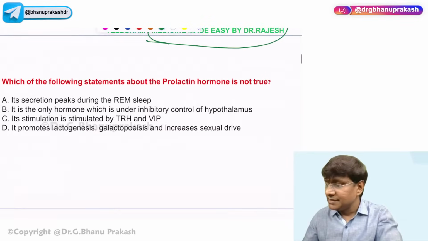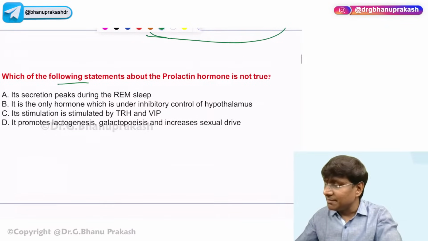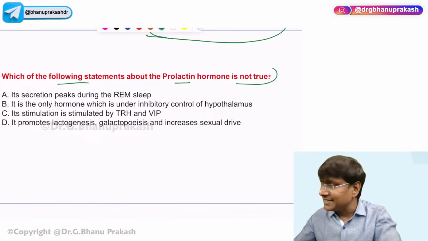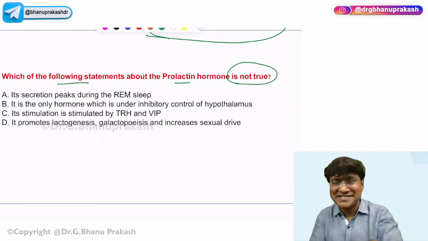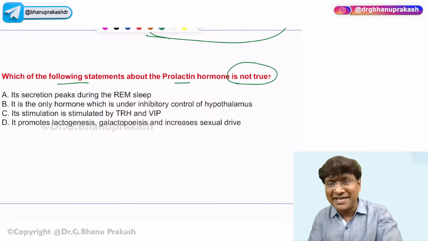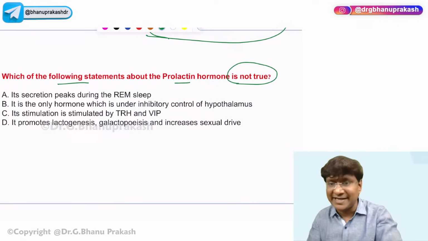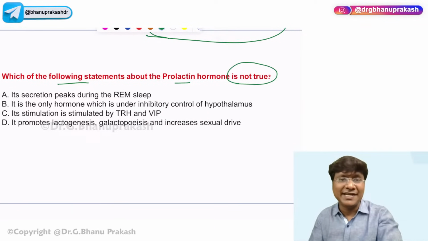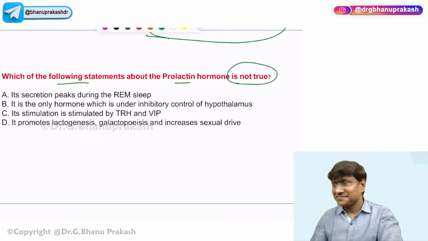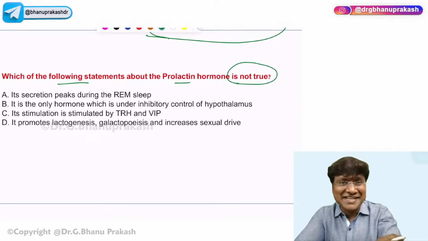Right. Which of the following statements about the prolactin hormone is not true? Its secretion peaks during REM sleep. It is the only hormone which is under the inhibitory control of the hypothalamus. It is stimulated by TRH and vasoactive intestinal polypeptide, and it promotes lactogenesis, galactopoiesis, and increases the sexual drive. I'm waiting for your answer. Exactly 1 minute.